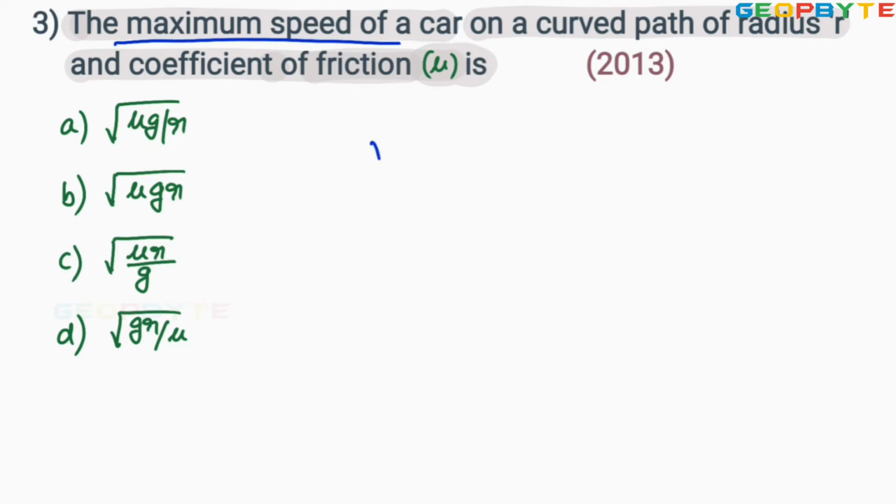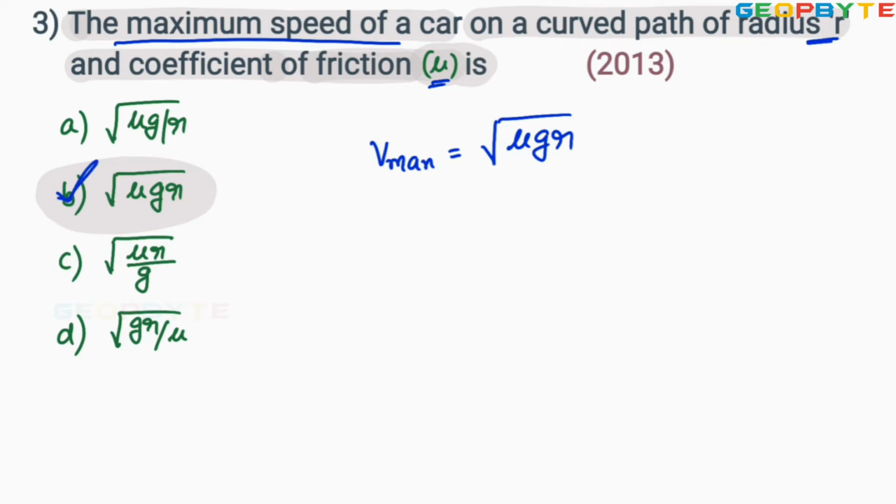Maximum speed of a car on a curved path v max equal to root under mu g r, where mu equal to coefficient of friction between the tires and road, r equal to radius of the curvature, g the acceleration due to gravity. Therefore, option B is absolutely correct.